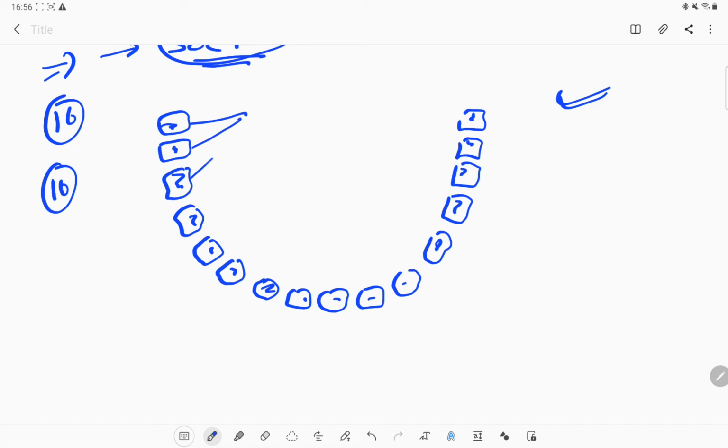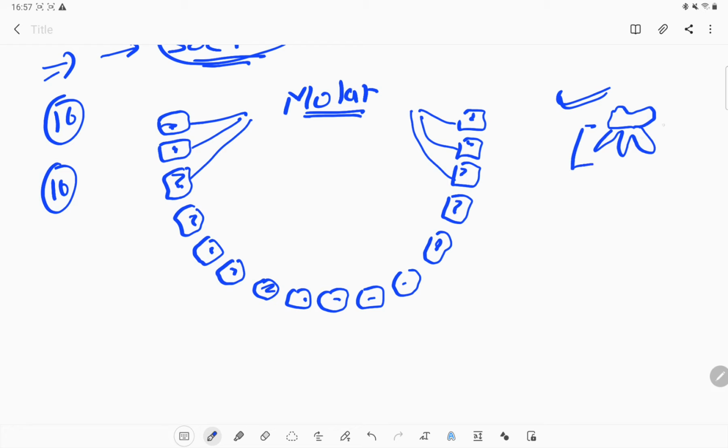First, the last three are the molar teeth. What is the normal molar teeth structure? The structure is similar to this, and they have a rooted structure here. This is the rooted structure, and this is the part of the tooth that we can see. What is the main function of molar teeth? To grind the material. Now these two, after the molars, are the premolars.